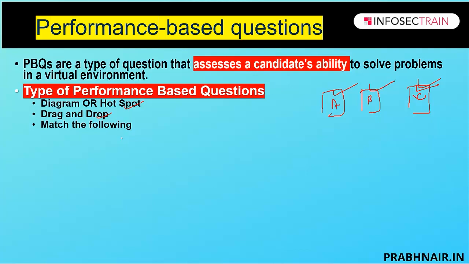The third thing is called match the following. On the left side, they will give you protocols, and on the right side, they will give you numbers. For example, we have HTTP, we have Telnet, or they will give you FTP, with port numbers 23, 21 and 80. So this is how match the following works. FTP is 21, Telnet is 23. This is how I'm doing the match the following.